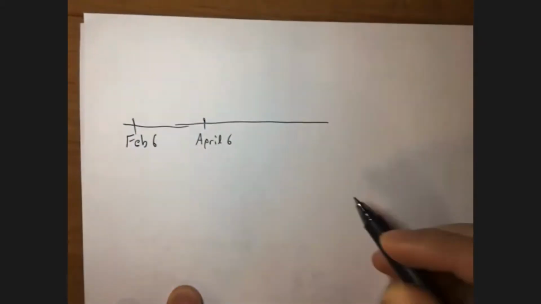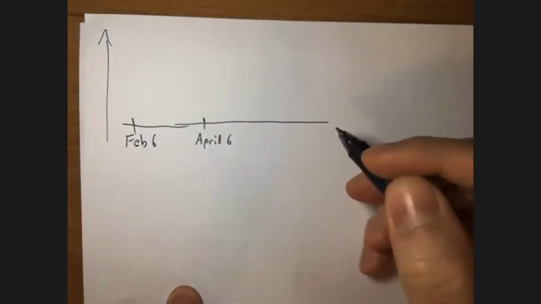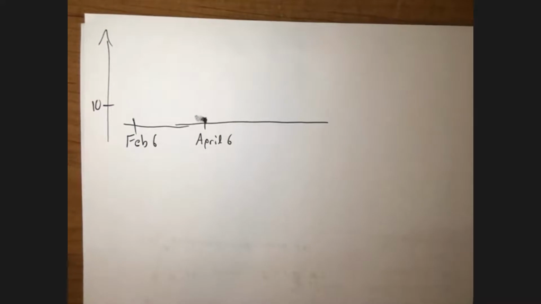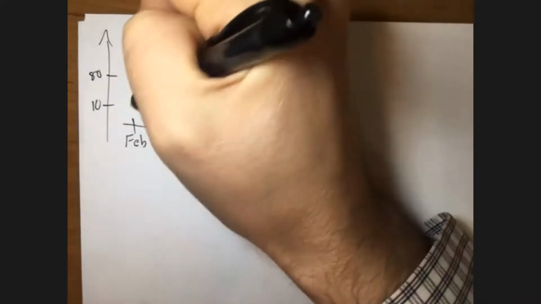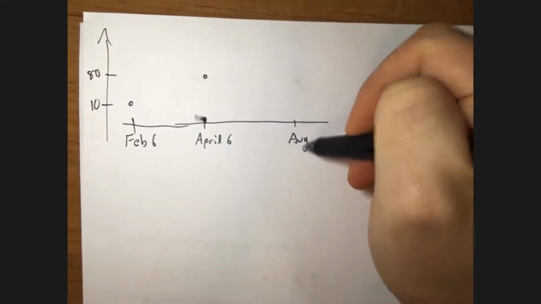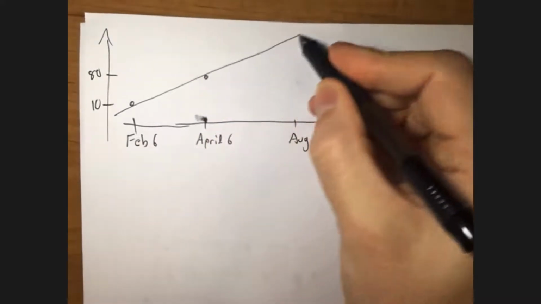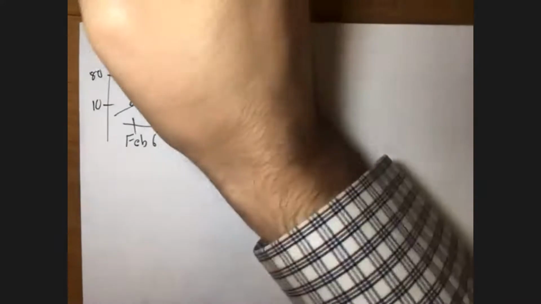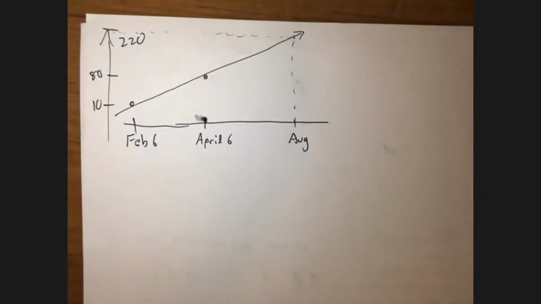February 6th, he said that it was 10 degrees. On April 6th, it was 80 degrees, right? And so what did he do? He said, well, by the time we get to August, if we extend this line into the future and we go over here, you'll find that this value is 220 degrees.